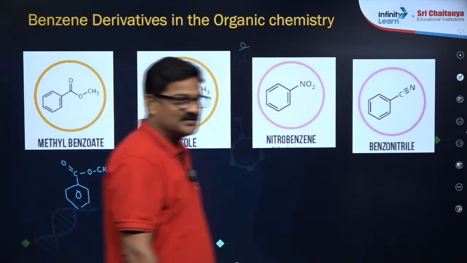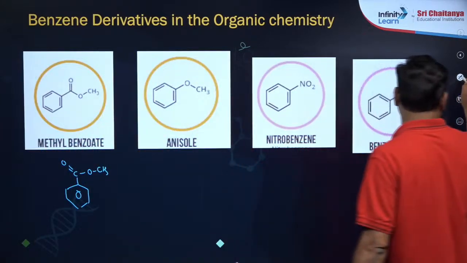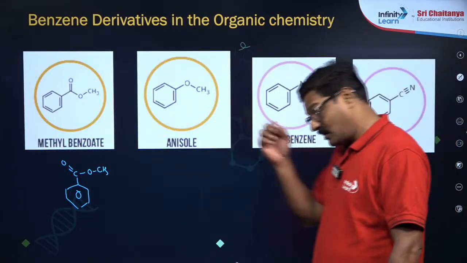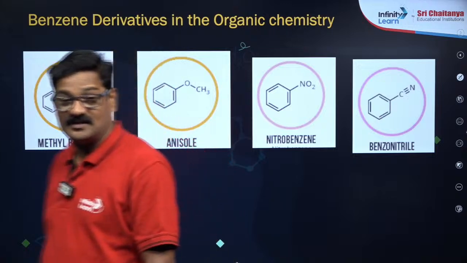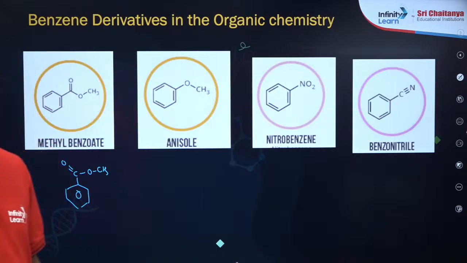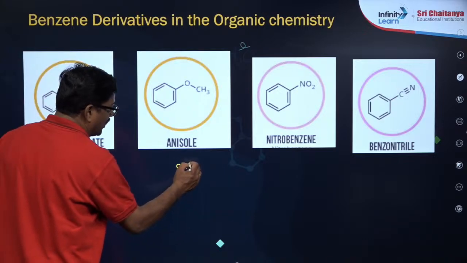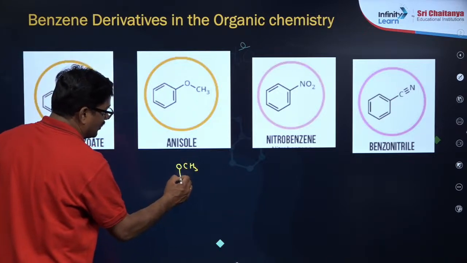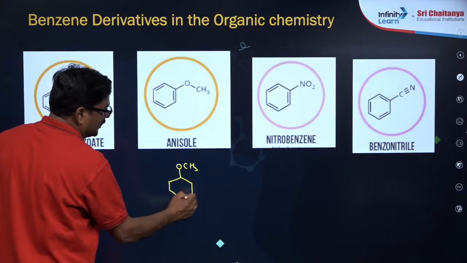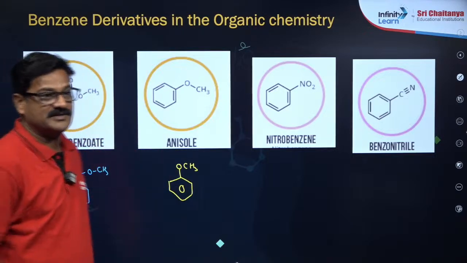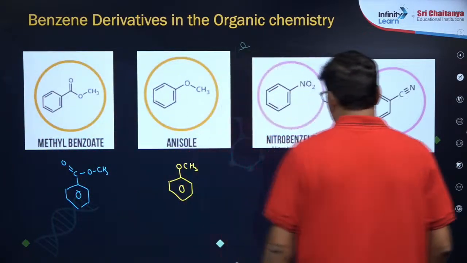Where do you see anisole? In alcohols, phenols, ethers. In the ethers chapter, at the end, the reactions are given in the NCERT part 2 chemistry textbook. Okay, so anisole, methoxybenzene is called anisole. This is your methoxybenzene. Fine beta. And nitrobenzene.